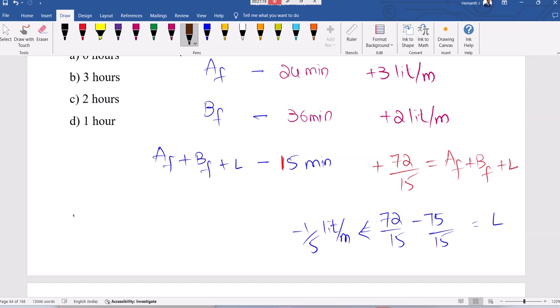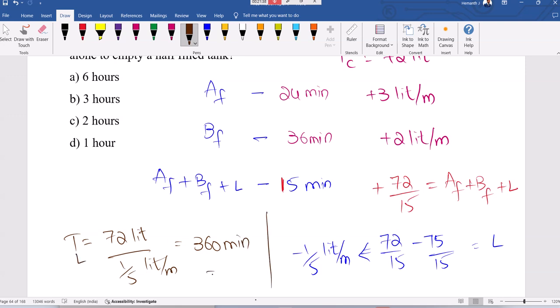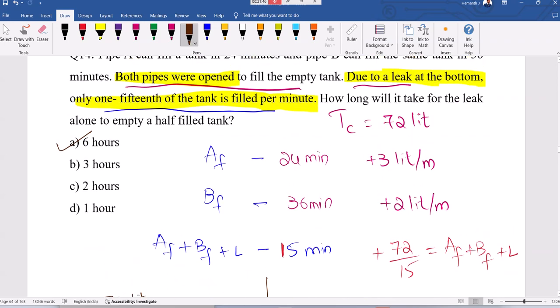So time taken: work is 72 liters. Efficiency is 1 by 5th of liter per minute. 72 into 5 is 360 minutes, which is nothing but 6 hours. Leakage alone can empty the tank in 6 hours. 15th I took as 5th. That's the mistake.